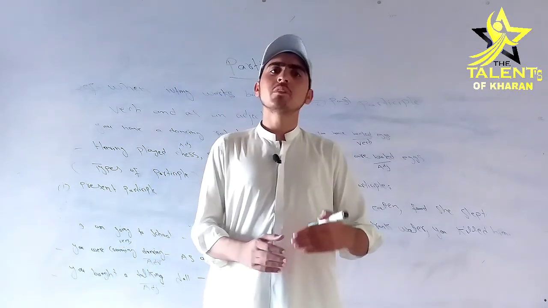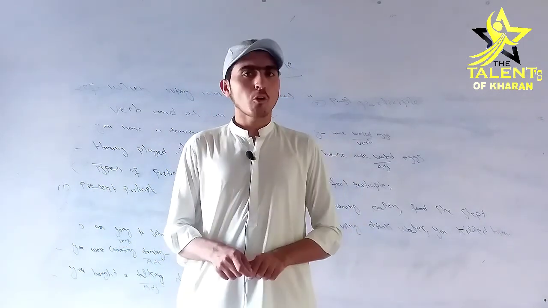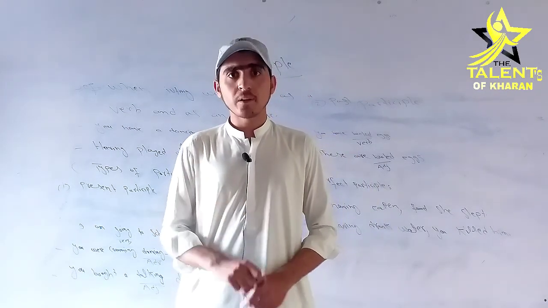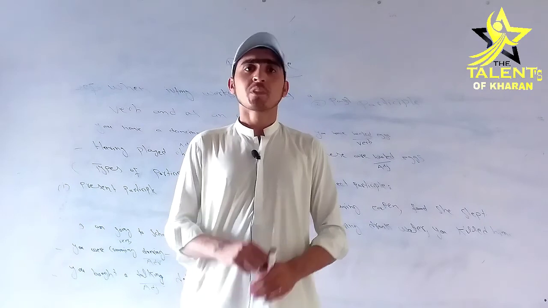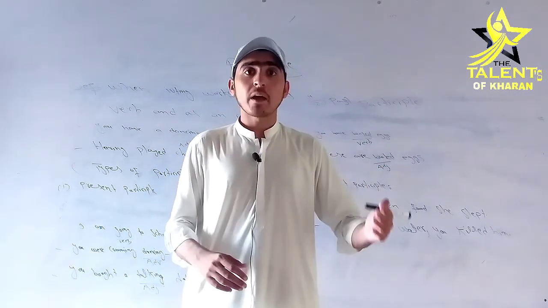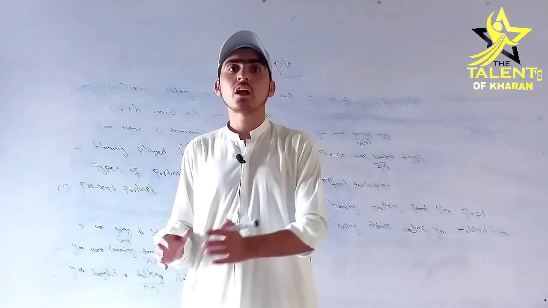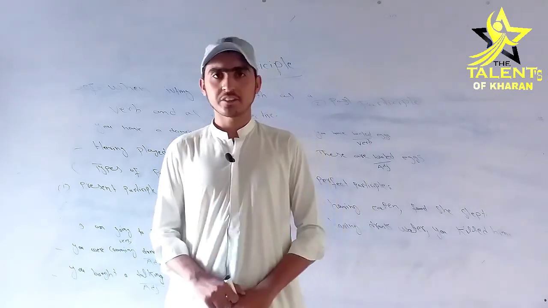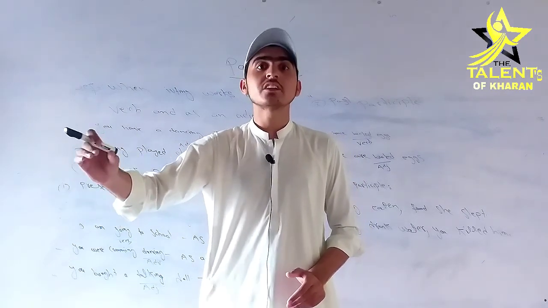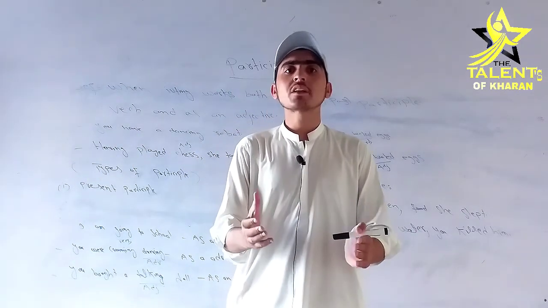So there are three main types of participle. For example, the first one is our present participle, the second one is our past participle, and the third one is our perfect participle. Present participle: when verb first with ing works as a verb, adverb, and as an adjective, it is called present participle. How? For example, I am going to school. Here the going is our verb and actually it is our participle. So how it works as a head verb.